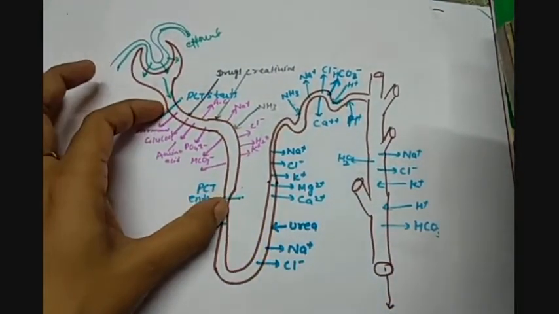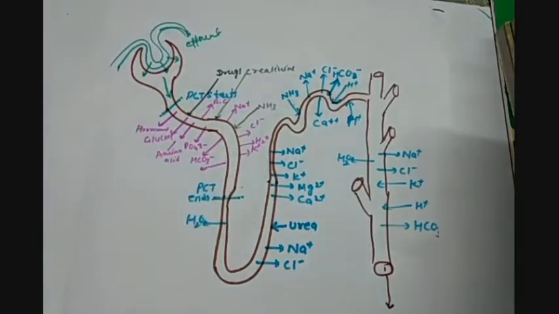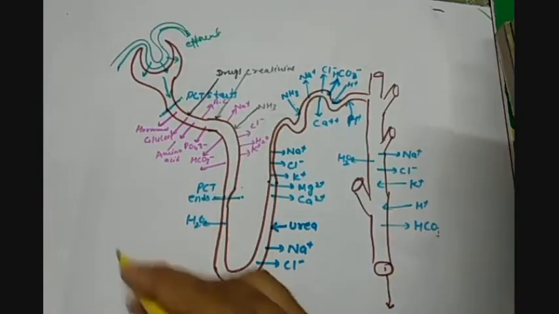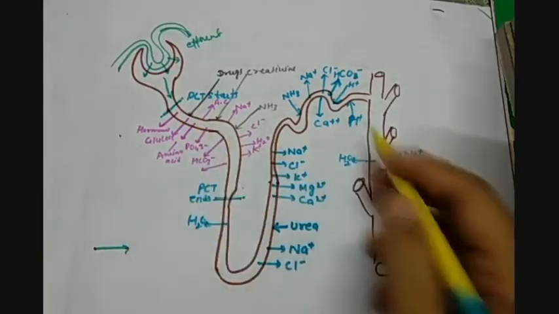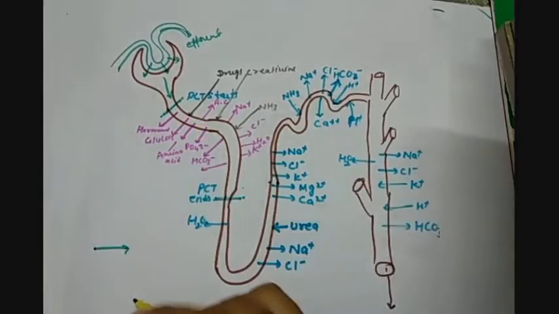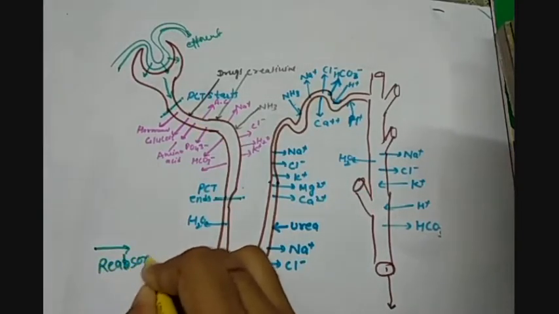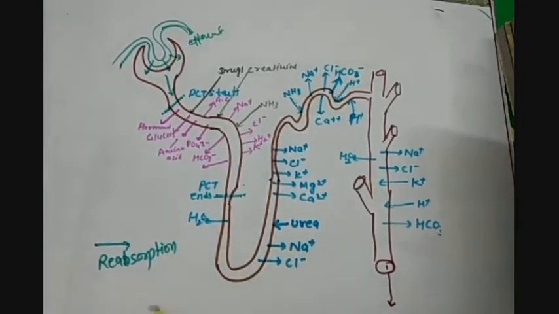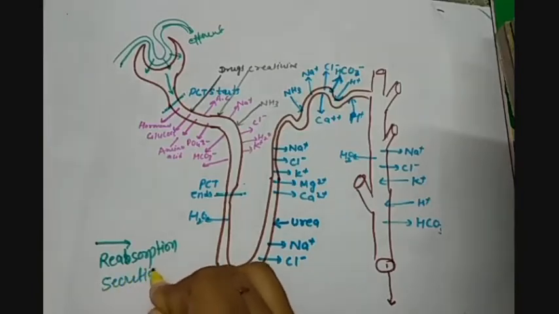In this portion, tubular secretion and tubular reabsorption both are occurring. Remember, I have not shown the blood capillaries to you. So an arrow outward from the tubular structure which I have drawn here is the reabsorption, and the arrow inward is the tubular secretion. So you have to remember this.